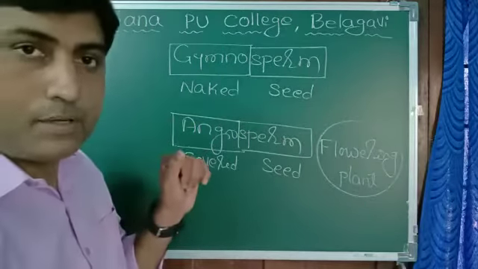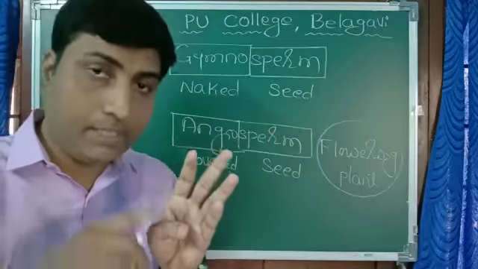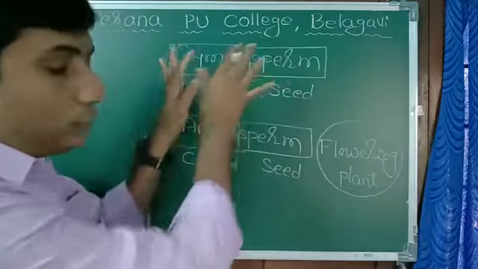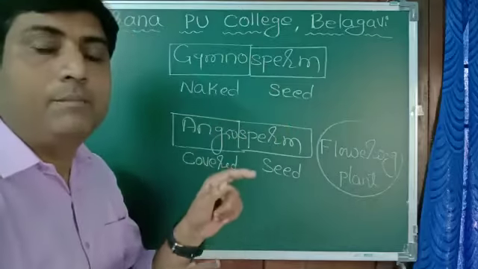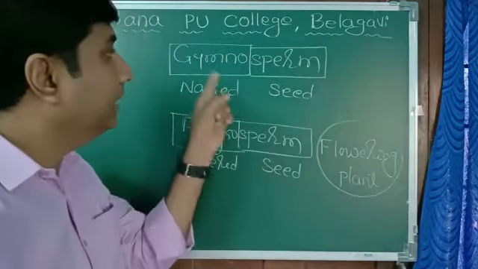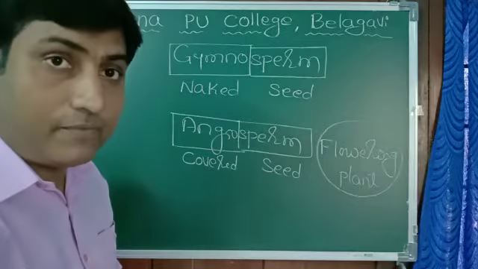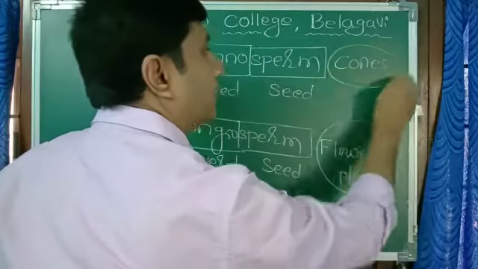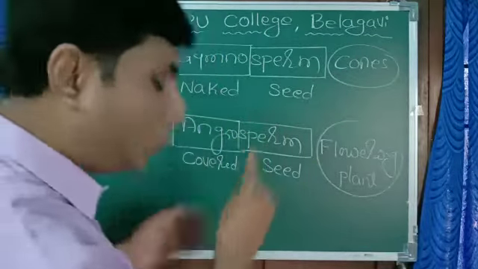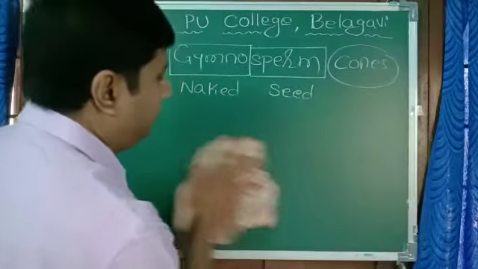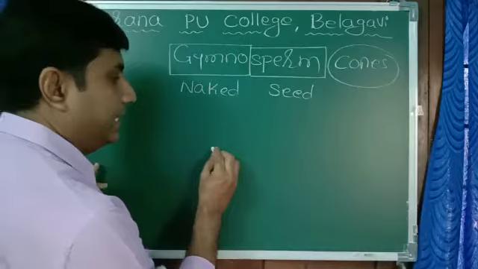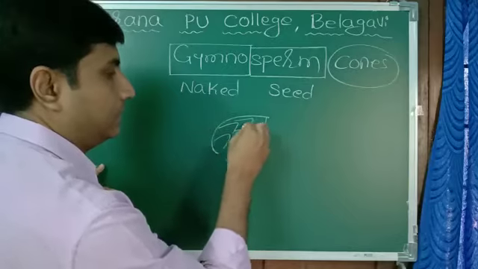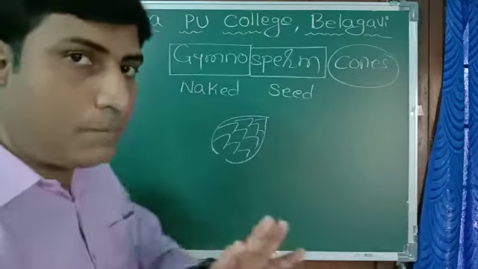So what happens in gymnosperm? In case of angiosperm, first the flower is formed. Then the flower converts into fruit, and inside the fruit seeds are formed. But I told you that in gymnosperm seeds are there. But how are they formed without flower? In case of gymnosperm, instead of flower, cones are formed, a cone-like structure. We call them cone itself. Somewhat like this, on the plant itself. This is a cone.